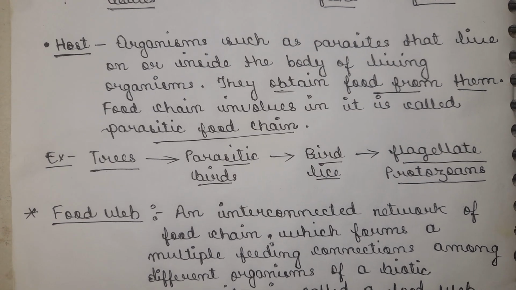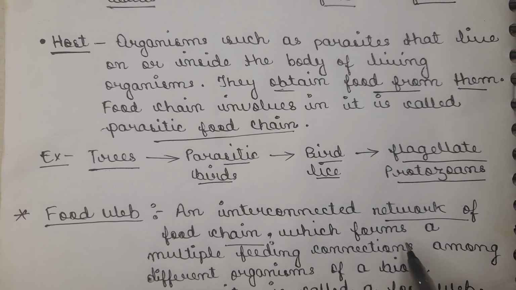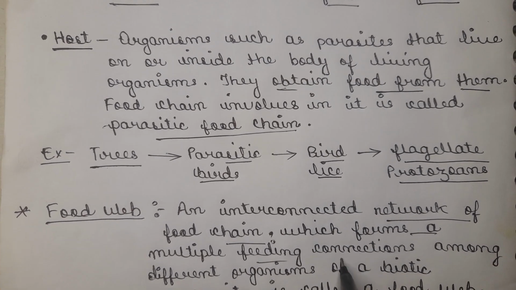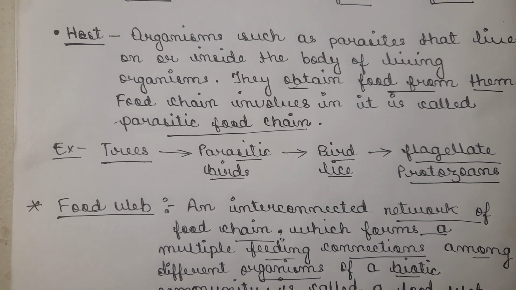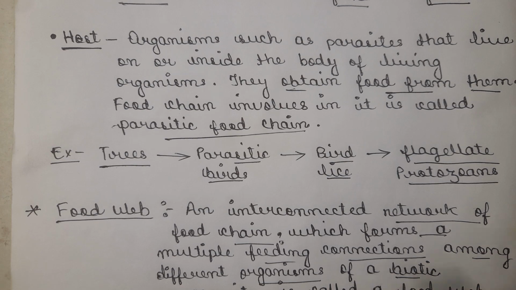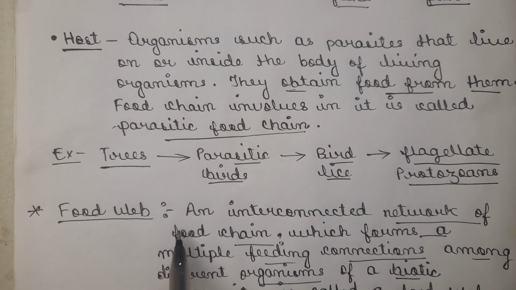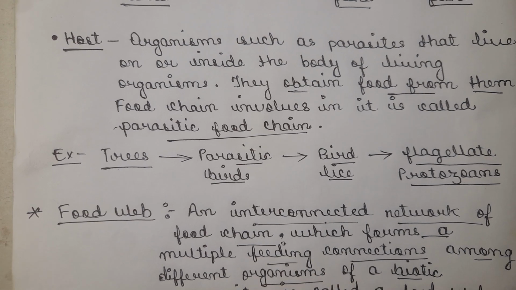Starting with the food web, it is an interconnected network of food chains which forms multiple feeding connections among the different organisms of a biotic community. In a food chain we have seen that the small organism is eaten by the big organism. In the food web, it is not necessary that it will be only in a sequence. These are basically interconnected networks.